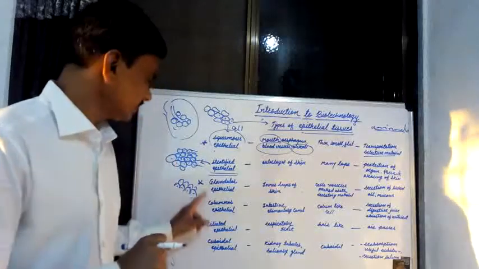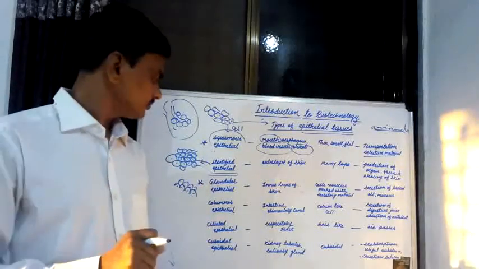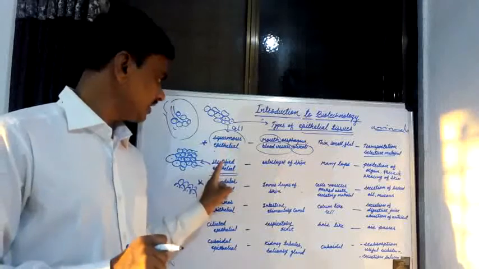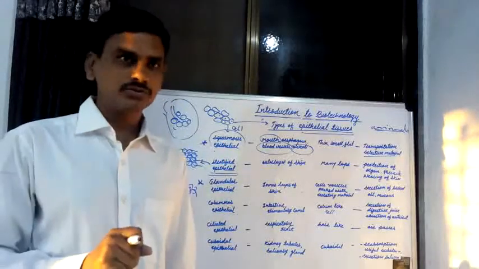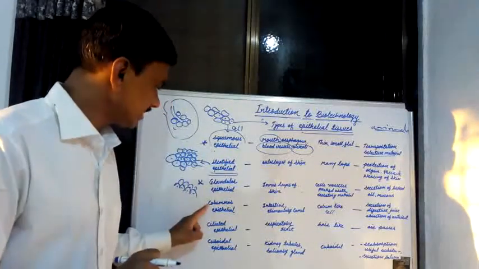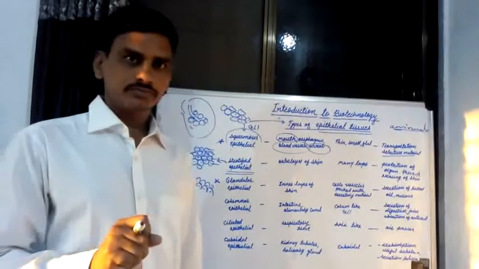Chapter complete: the glandular epithelial tissues, squamous epithelial tissue and stratified epithelial tissues. Now let's start the columnar epithelial tissue.